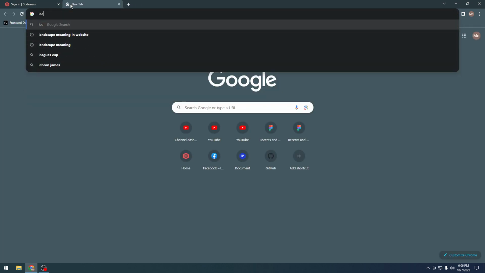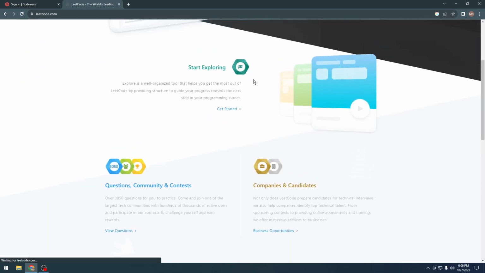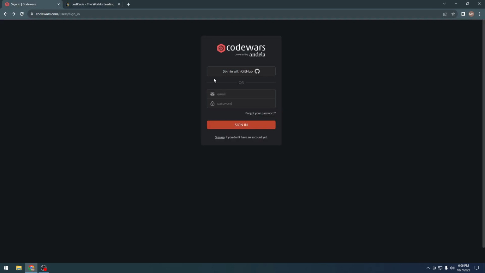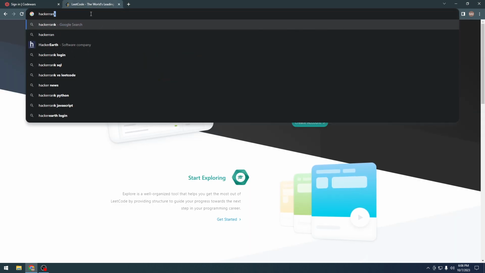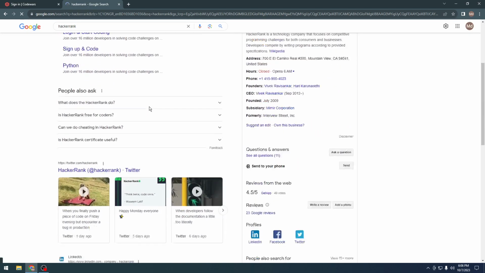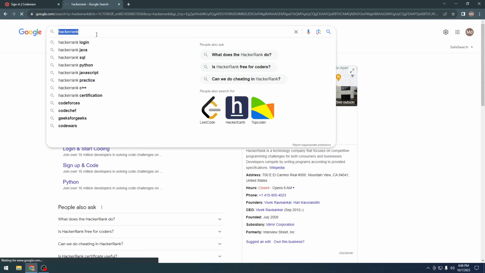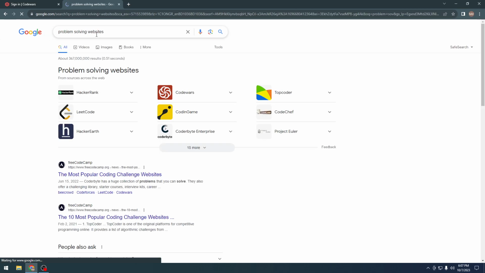We could use LeetCode. LeetCode is more famous, I would say, but it is also pretty hard compared to Codewars or HackerRank. You can use HackerRank as well, or there are many other problem solving platforms. If I google, let's say, problem solving websites, we have HackerRank, Codewars, TopCoder, LeetCode, CodinGame, CodeChef, and many others.